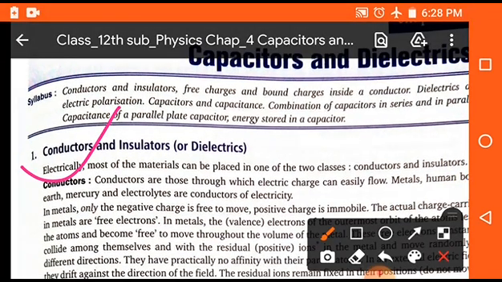Our first topic is conductors and insulators. As you know, those materials which can allow electricity easily are called conductors. All metals and all wires are examples of conductors. So conductors are those materials through which electricity can flow easily. Now we will discuss